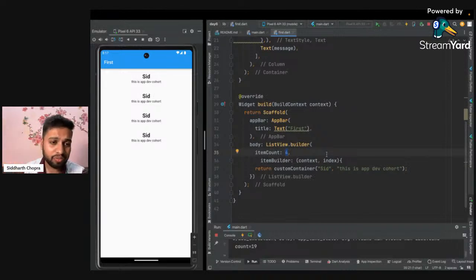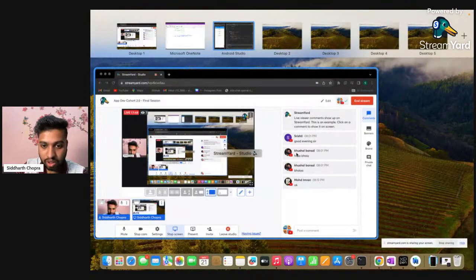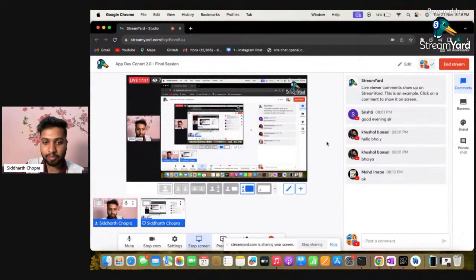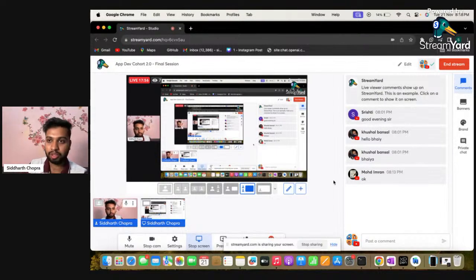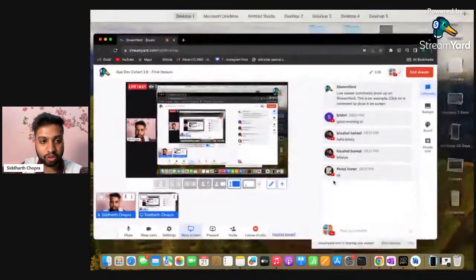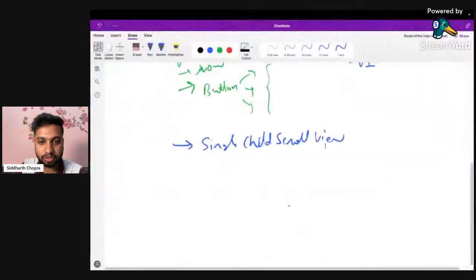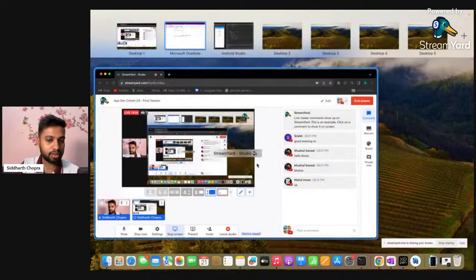Okay, so now you might again have a question: this is hard-coded, so if I want a separate name and also a separate message, how do I do that? Right. So before I go with that, is the list view dot builder clear to you? If it is not clear, you can type it in the chat, and I will repeat it. If it is clear, we will move to some other concept. Yeah, actually the YouTube live stream is a bit slow, so let me check after a minute.